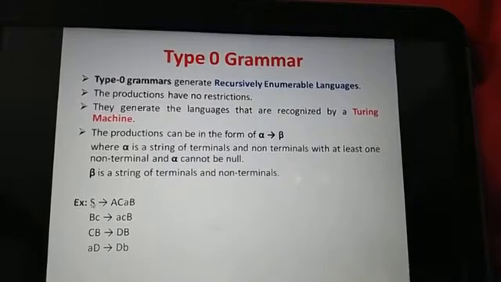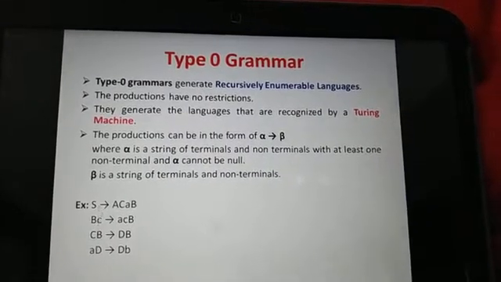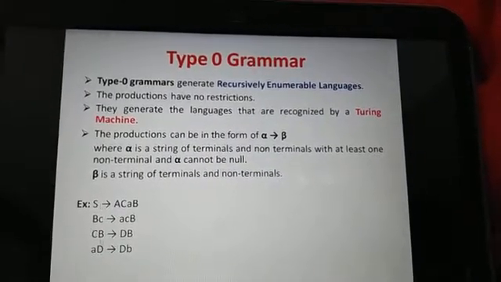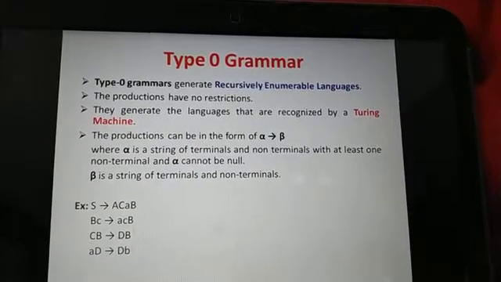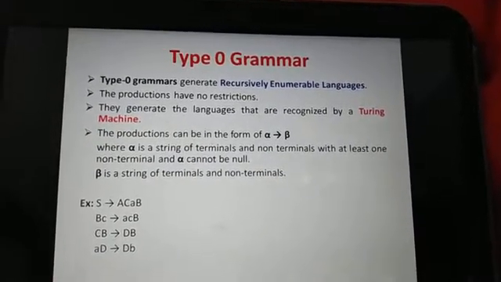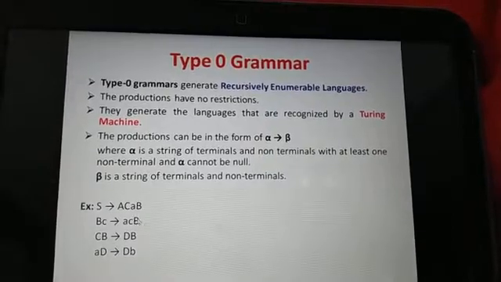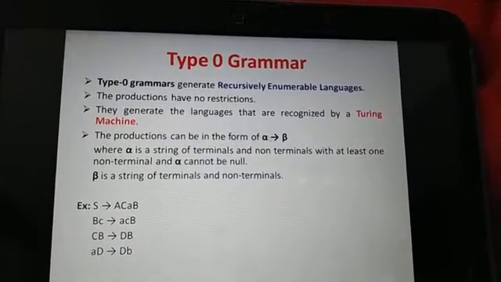As an example, you can see here the left hand side denotes the alpha and the right hand side denotes the beta, and they follow the properties of alpha and beta in the form alpha produces beta.